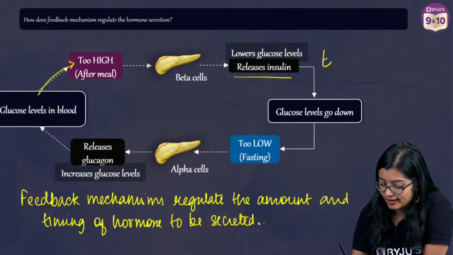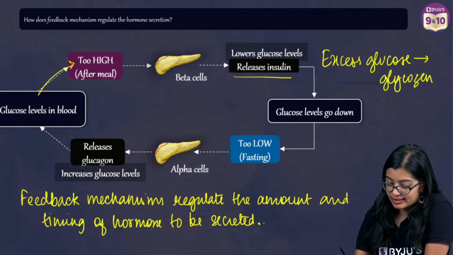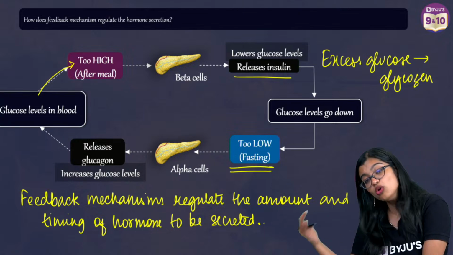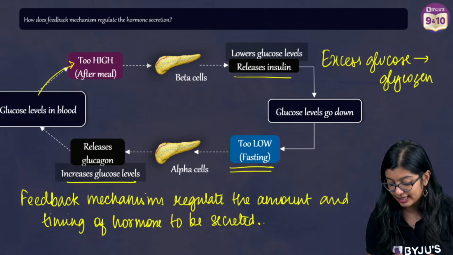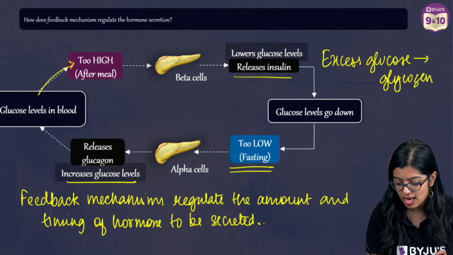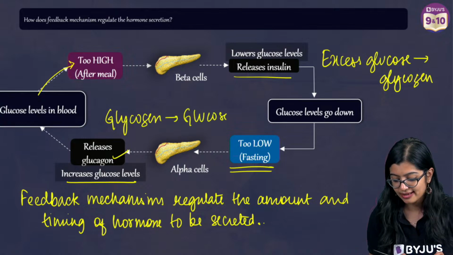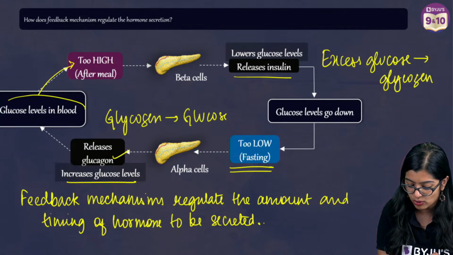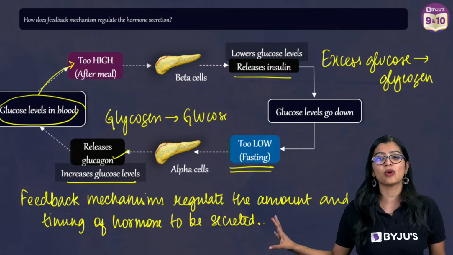And how does it lower it? We see that excess glucose will get converted to glycogen and it will lower it down. But at the same time, if it goes too low, then we see that it will increase the blood glucose level by releasing glucagon, where glycogen is then converted to glucose, and thereby the amount of glucose is regulated. So this is what we understand.